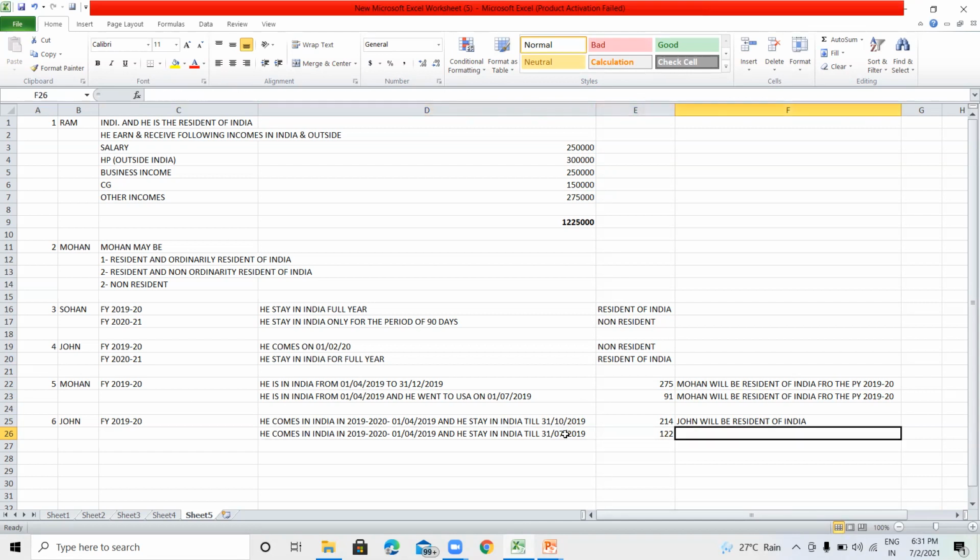So in this situation, Mr. John will not be considered a resident of India. He will not be considered a resident of India because he stays in India for more than 60 days in the relevant previous year, but he has not stayed in India in the immediately preceding 4 years for 365 days or more. So he will not be considered a resident of India.